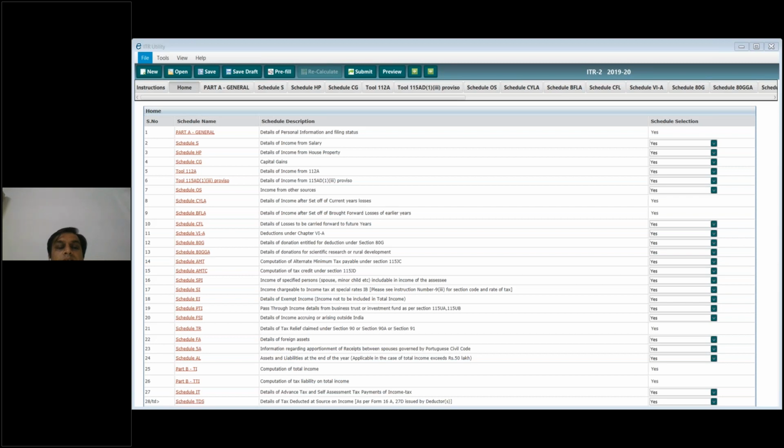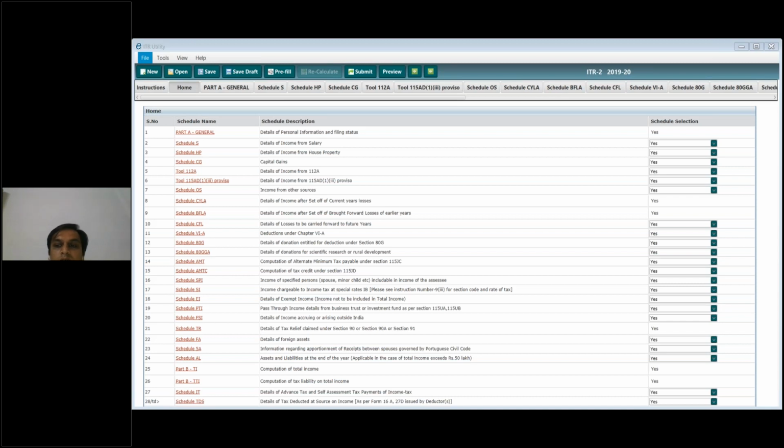You can try it out, fill in your own income tax return forms and put all the details inside, and you can request your chartered accountant to make sure you have filled it properly or not, and he can guide you better. After filing one, two, three income tax returns, you will be very well versed with all these income tax forms, Act provisos and everything. Okay, so we will go through all the details here.